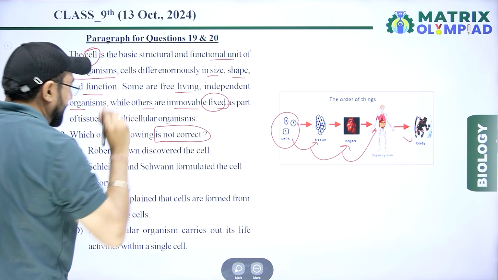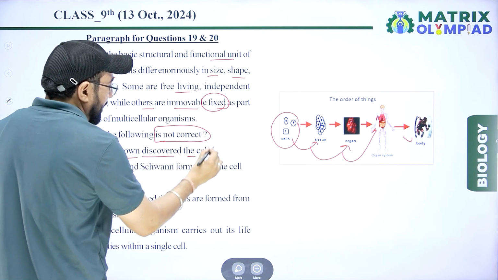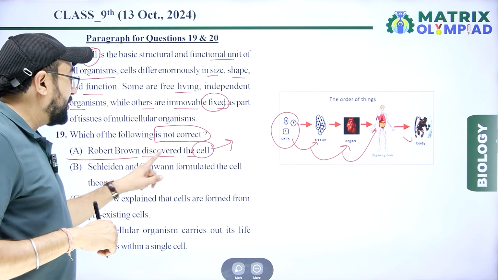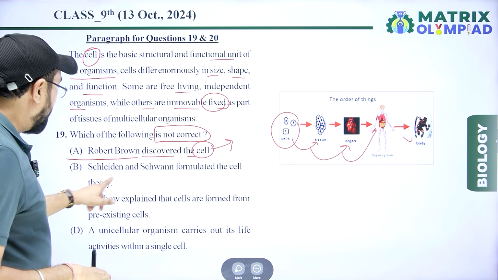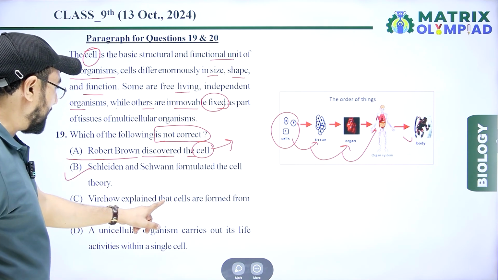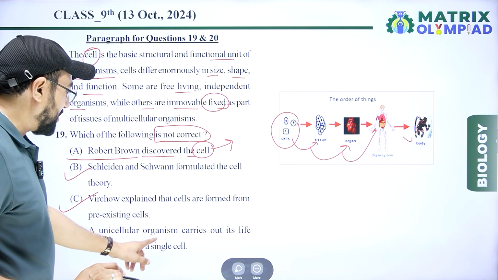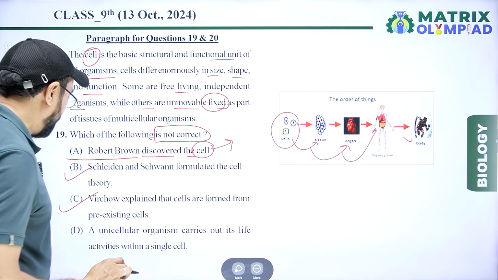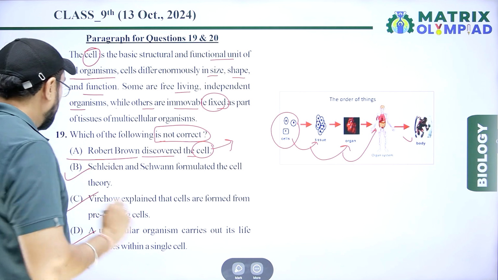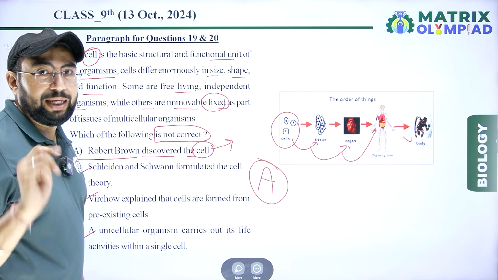Not correct statement. Option first, Robert Brown discovered the cell. That is wrong, because Robert Hooke discovered the cell. Schleiden and Schwann formulated the cell theory. That is right, which explains that cells are formed from pre-existing cells. That is right. A unicellular organism carries out its life activities within a single cell. That is right. But option A is wrong. So the right answer is option A.